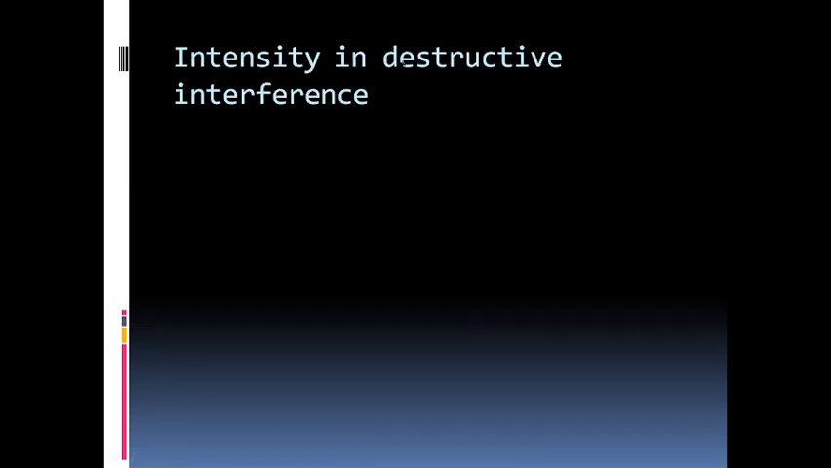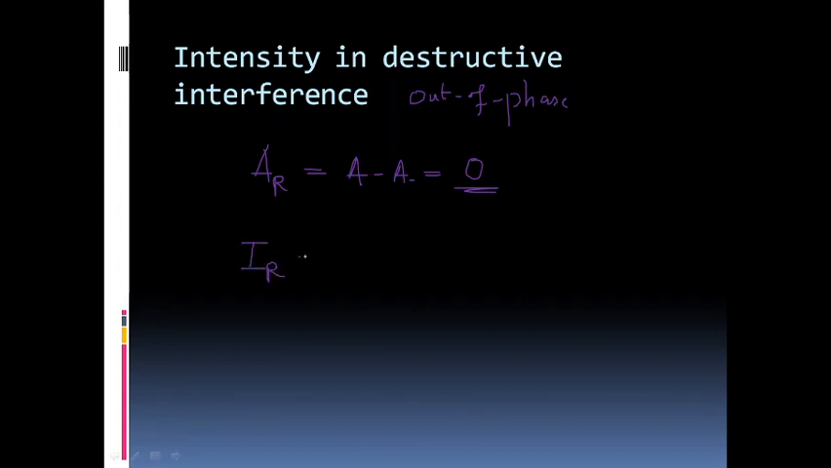Now coming to the intensity in the case of destructive interference. As we have seen, the amplitude is the factor that gets added up or subtracted down in an interference process. Here in the destructive interference case, since the waves are out of phase, they will cancel out each other and the resultant amplitude is 0. Earlier it was A plus A. So what is the resultant intensity? It is amplitude square, which is equal to 0.